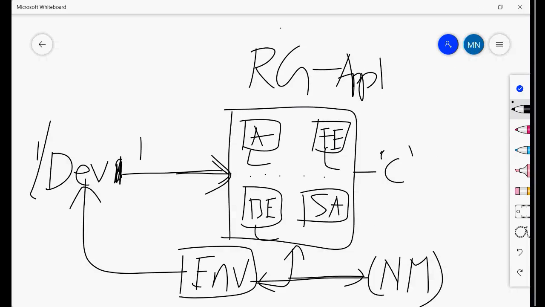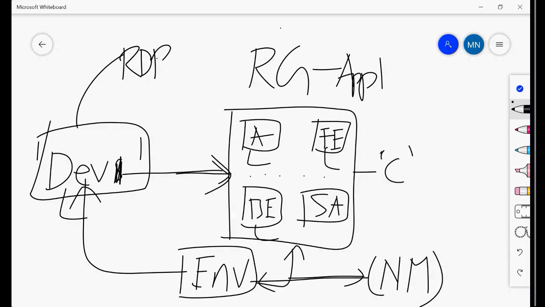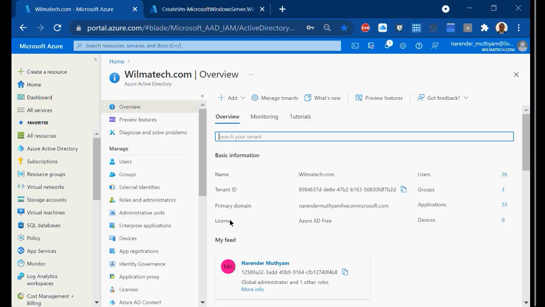This developer one is sitting on his machine and doing an RDP from his machine and getting into the application VM via the internet. This developer has got an account in Azure AD, but in this example, I did not use that account. I just showed you how we give access to the resources, but I did not use it.